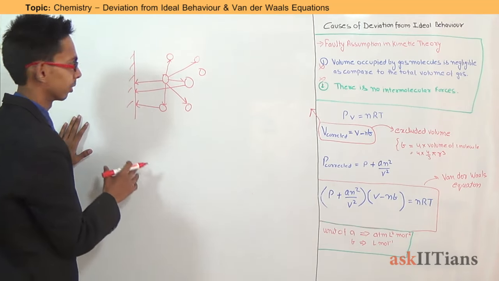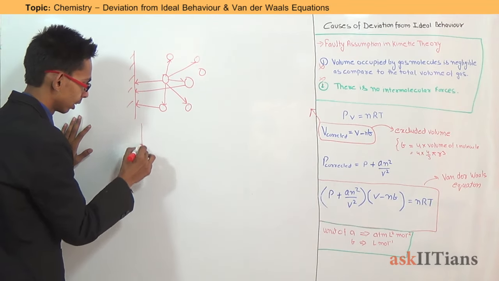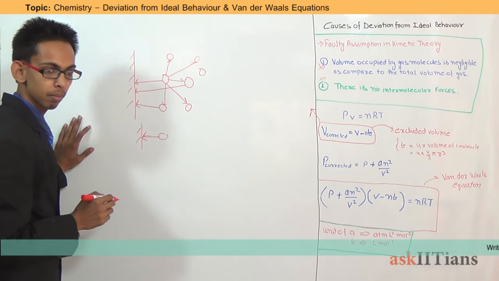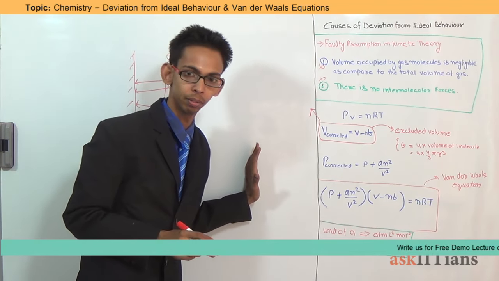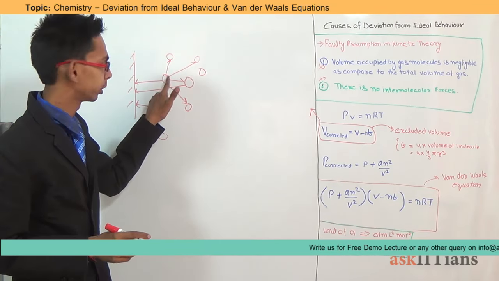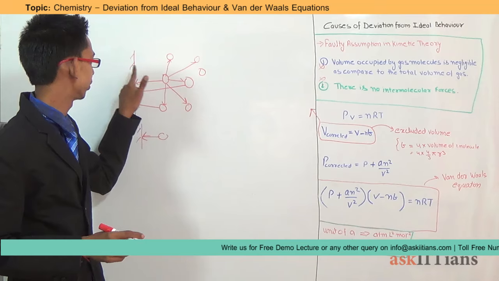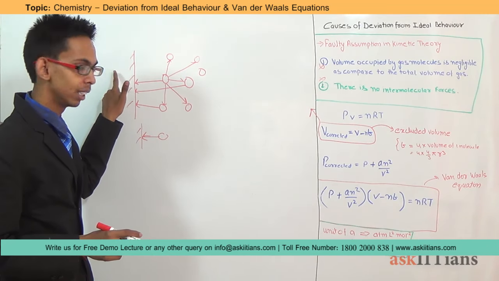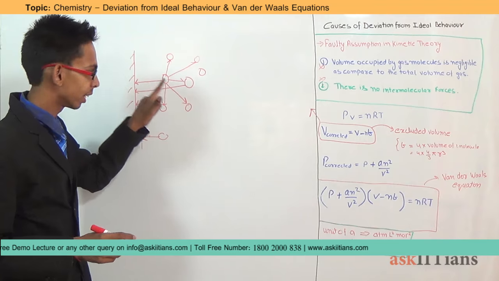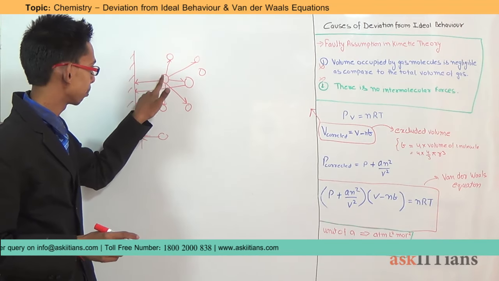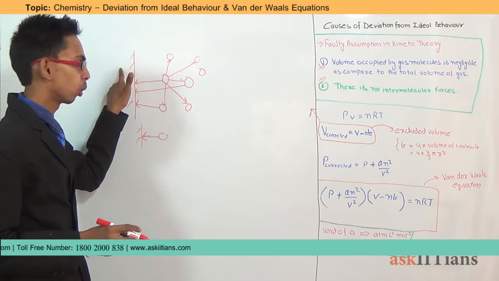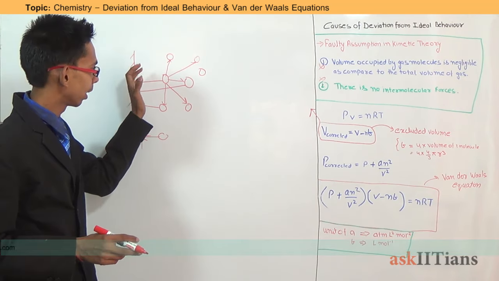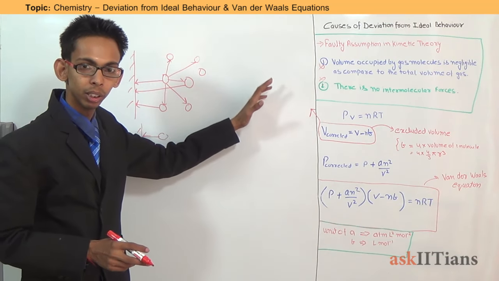That means the ideal pressure, in which no molecule attracts the colliding molecule, is greater than the real pressure, because now the molecules colliding with the wall of the container are attracted by the bulk molecules.